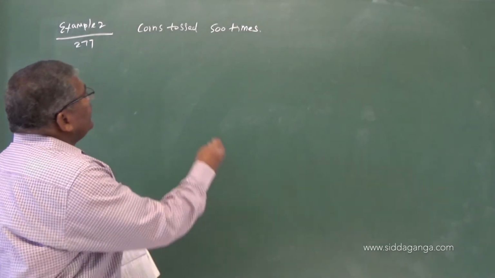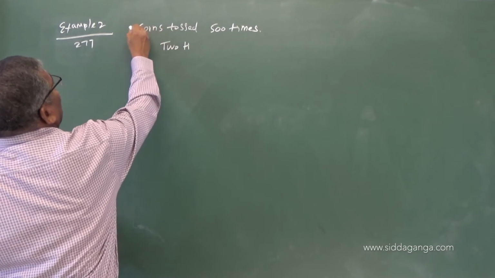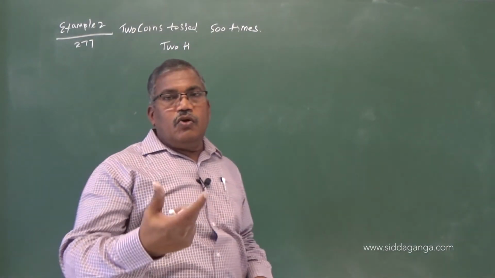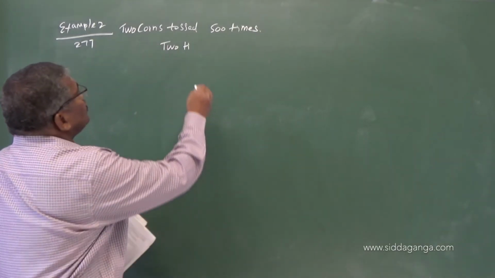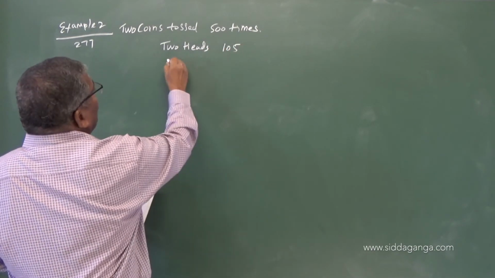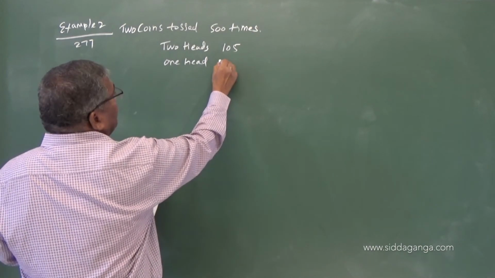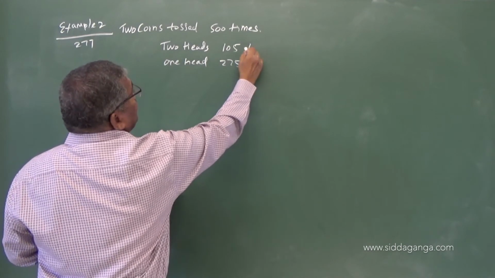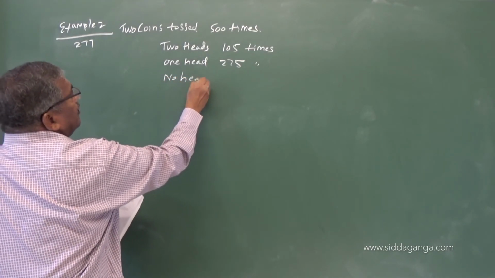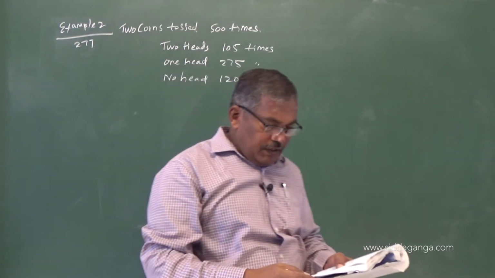Remember this, 2 coins at a time. So 2 heads appeared 105 times, 1 head 275 times, no head 120 times. So now find the probability of occurrence of each of these events.